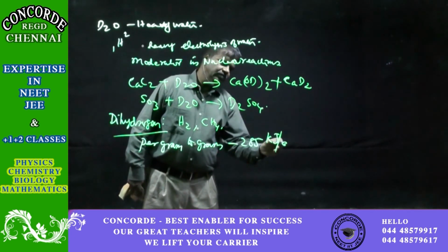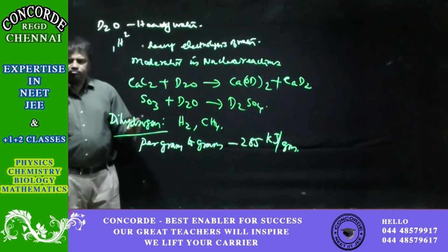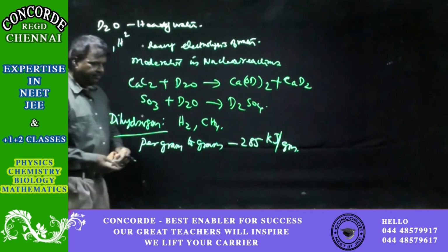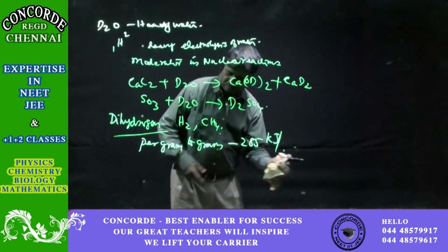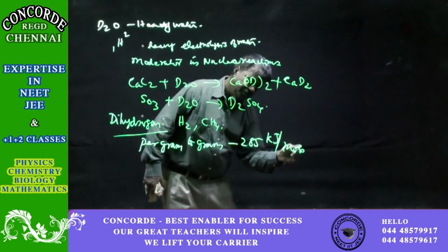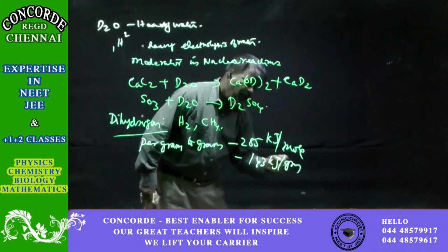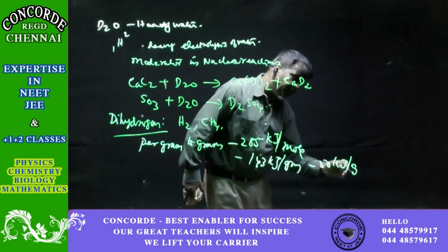So this is almost 5 times that of any of the other fuels like petrol. Per mole it gives 285 kilojoules, or 143 kilojoules per gram, whereas petrol is only 50 kilojoules per gram.